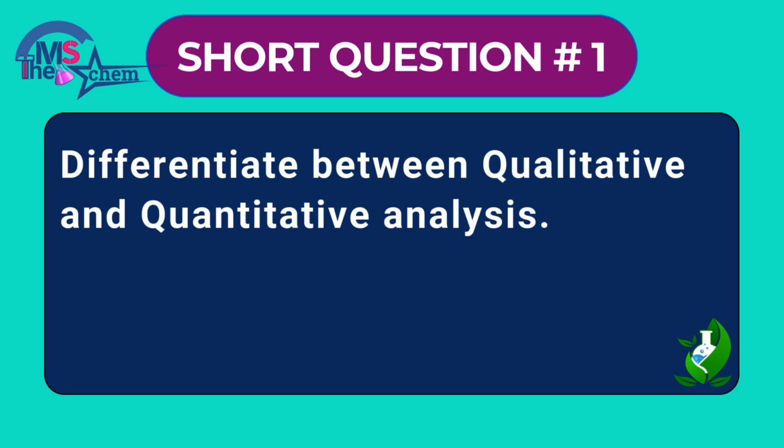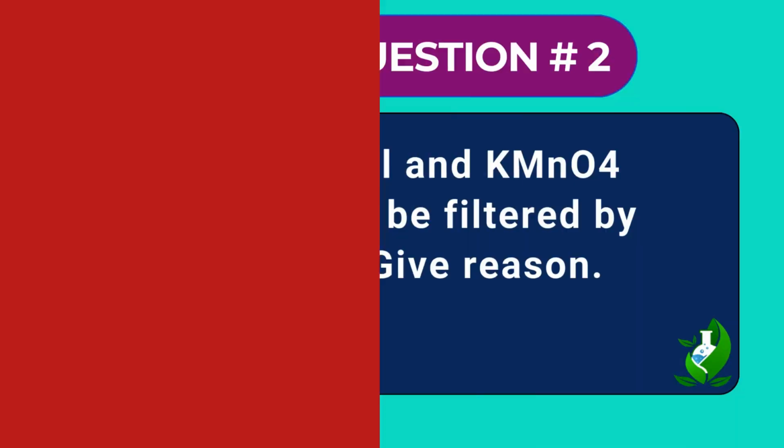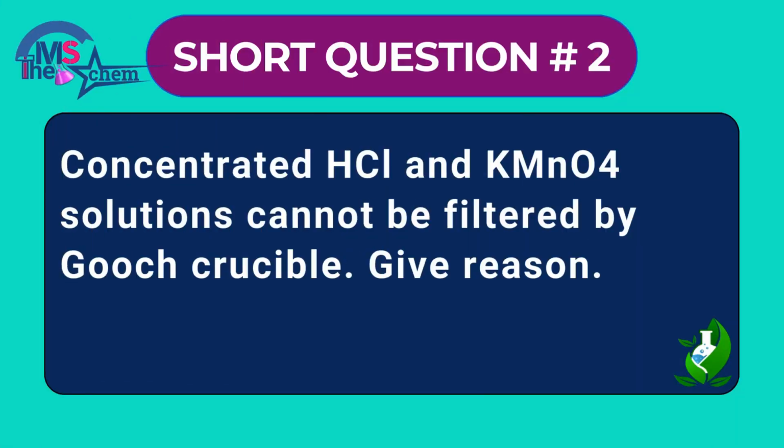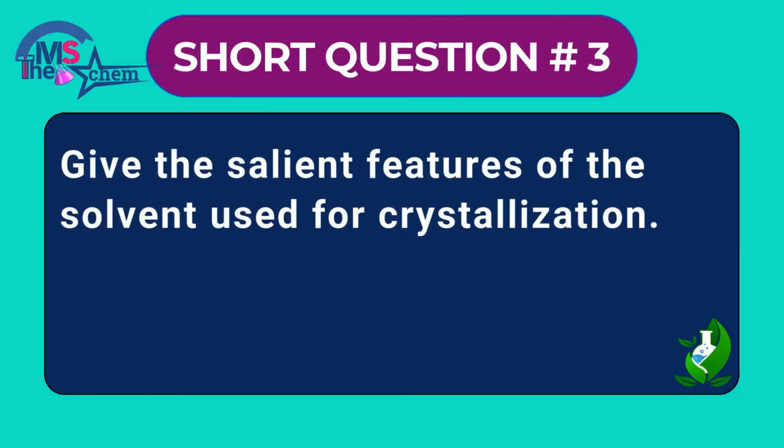Short question 1. Differentiate between qualitative and quantitative analysis. Short question 2. Concentrated HCl and KMnO4 solutions cannot be filtered by gauge crucible. Give reason. Question 3. Give the salient features of the solvent used for crystallization.